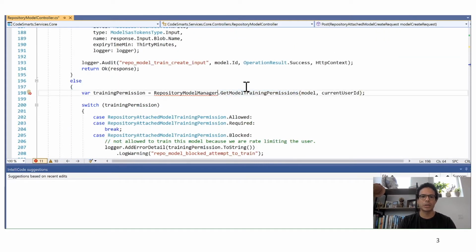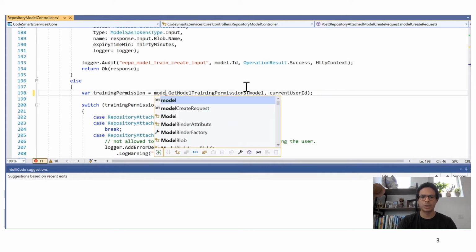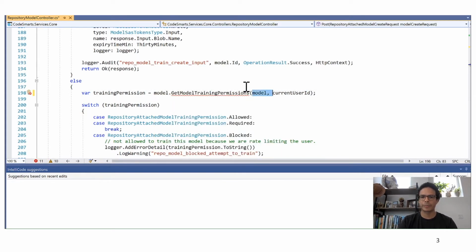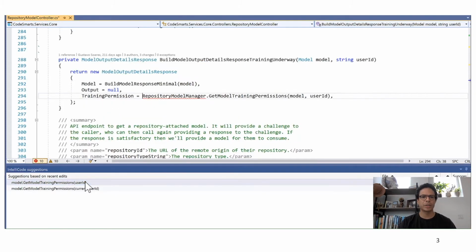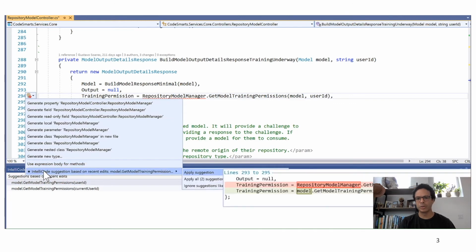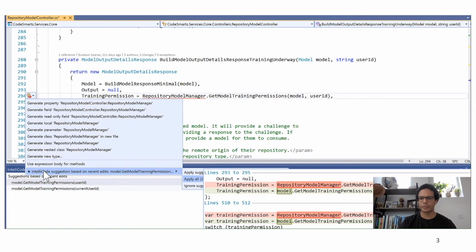Here is the next location. I have to do the same change. So, okay, I'm done here as well. This is kind of a repetitive task, right? It's boring and time consuming. But luckily, IntelliCode was watching what I was doing and it produced suggestions for me to automate the rest of the change. So I can navigate to the next location, and instead of applying the change manually, I can just look at the suggestion that IntelliCode produced, review it, and apply it. I can even apply all of them at once.